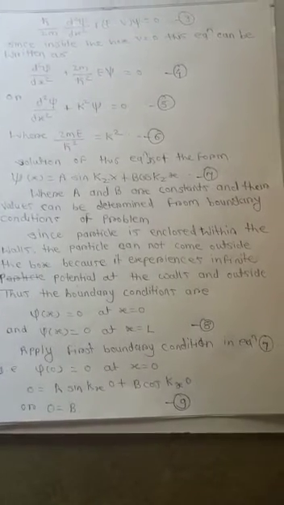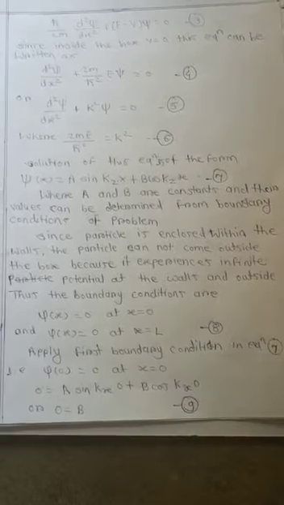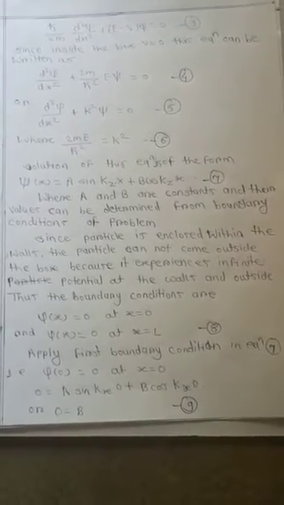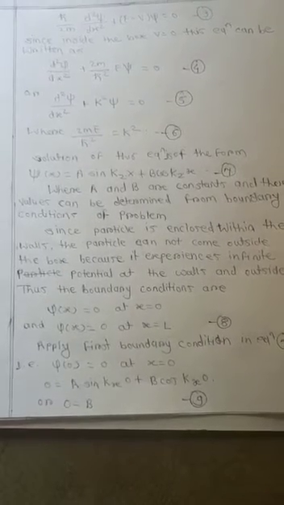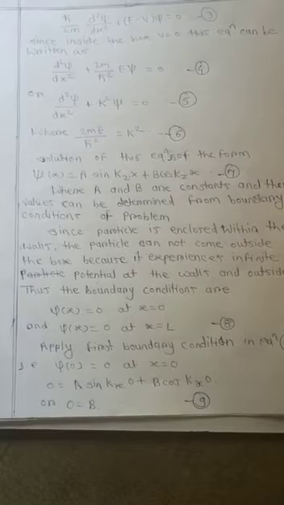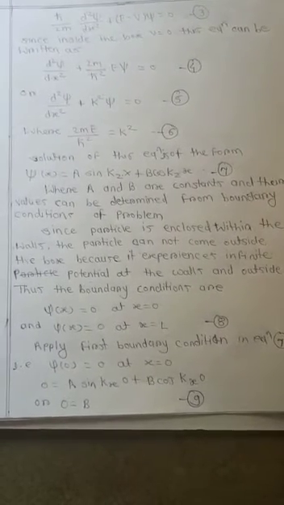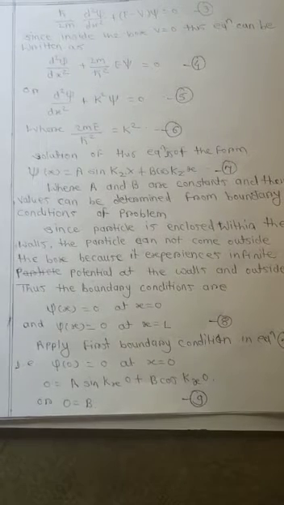Equation 8. Apply the first boundary condition in equation 7, that is psi(0) is equal to 0 at x is equal to 0. 0 is equal to A sin kx into 0 plus B cos kx into 0.